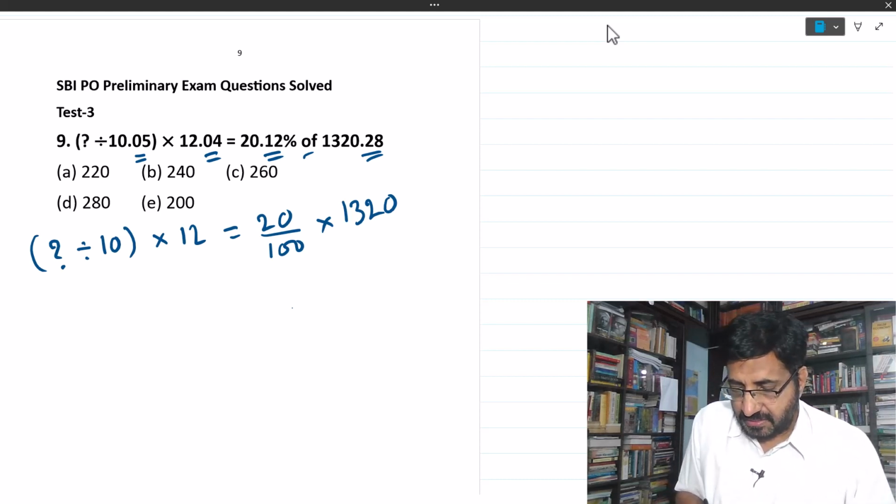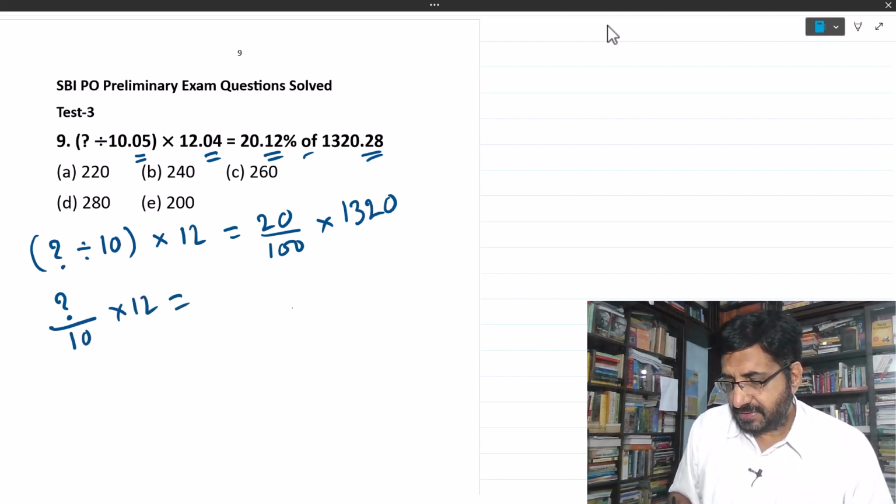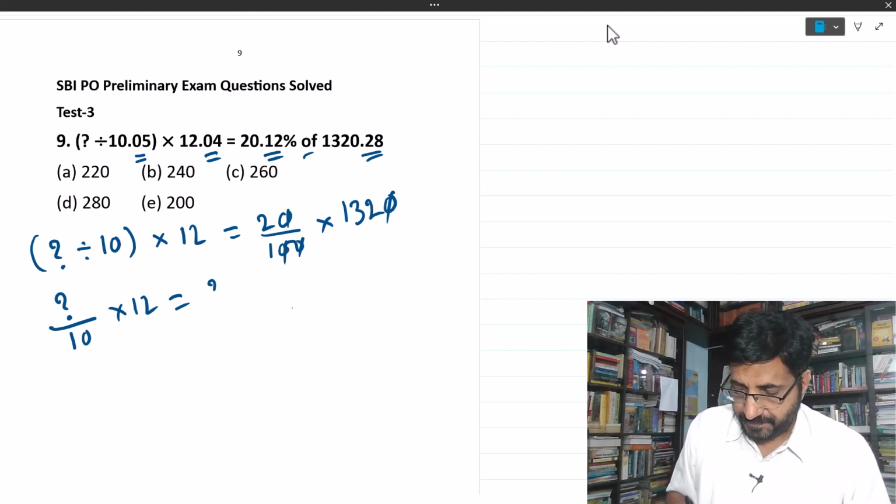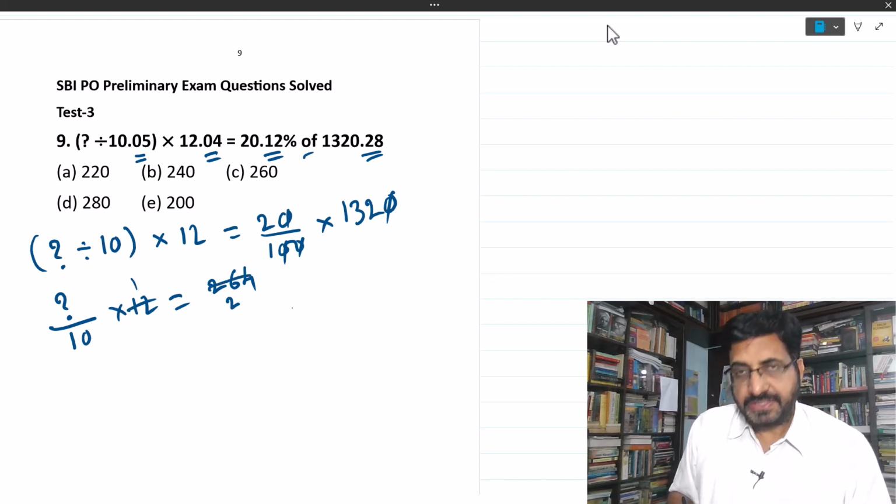Okay, now question mark. Again divide by 10 into 12 equals, if possible you can simplify here only. This and this get cancelled. 2 into 132 will be 264. Okay, now 12 ones are 12, and then 12 twos are 24, again 12 twos are 24.